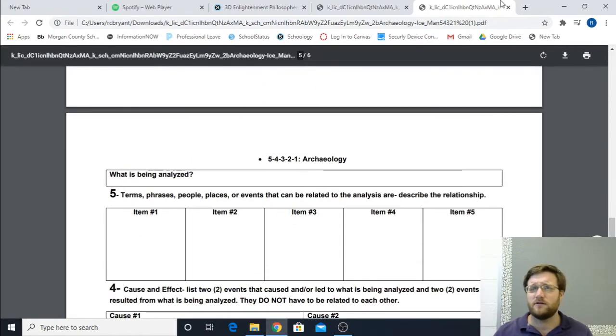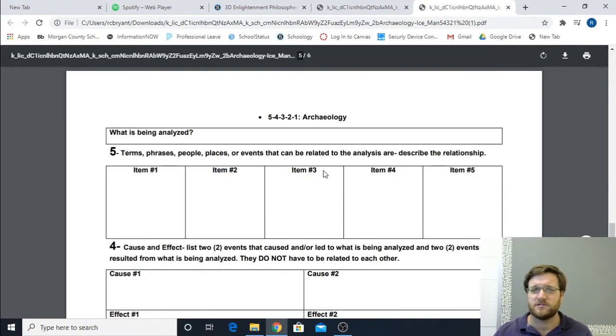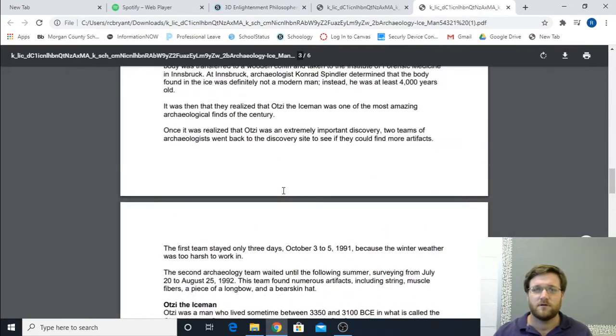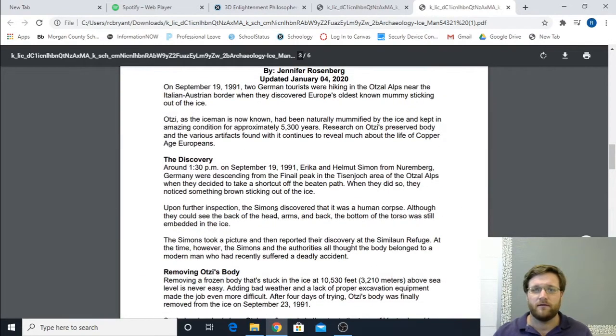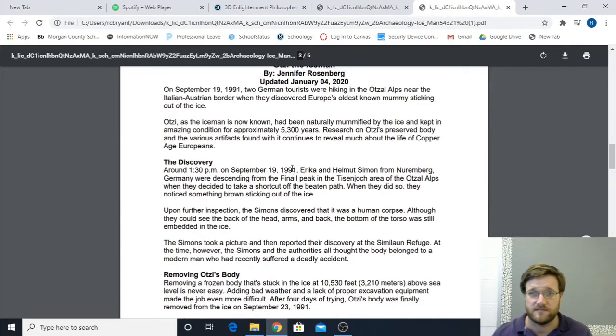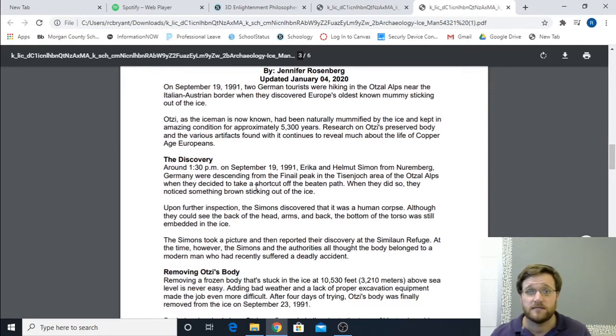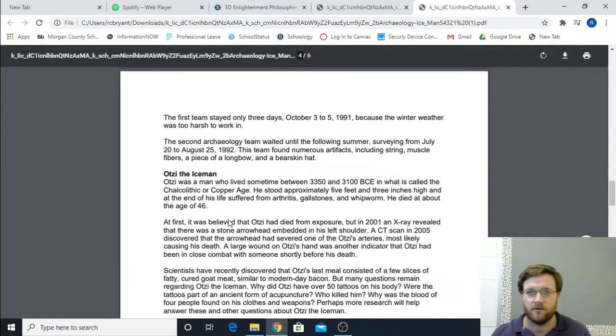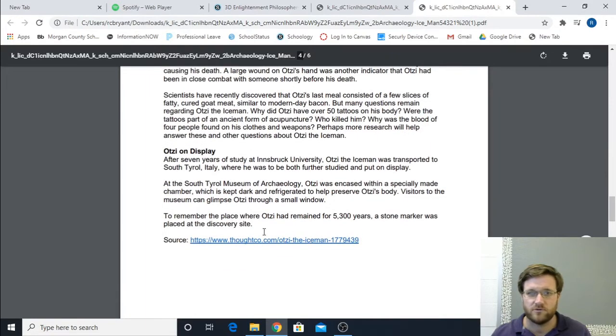So let's take a look at this text real quick, just to have an idea. And I rotated it too many times. So we're going to look over here at the discovery of Otzi. This is a 2-part document. So document number 2, this was written by Jennifer Rosenberg. You'll always see my source down here.